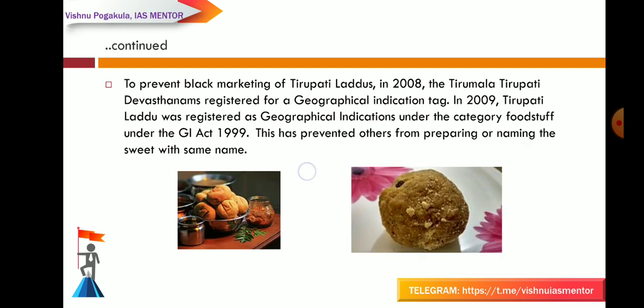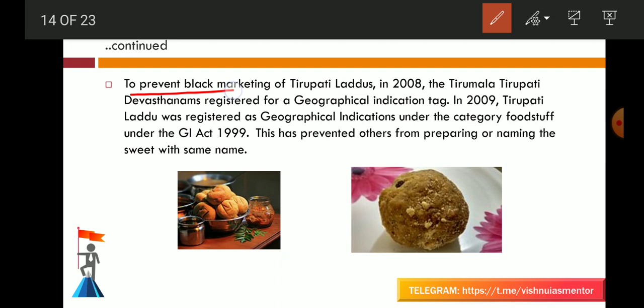Okay. The next one: to prevent the black marketing of Tirupati laddus, in 2008 the Tirumala Tirupati Devasthanams registered the GI tag.